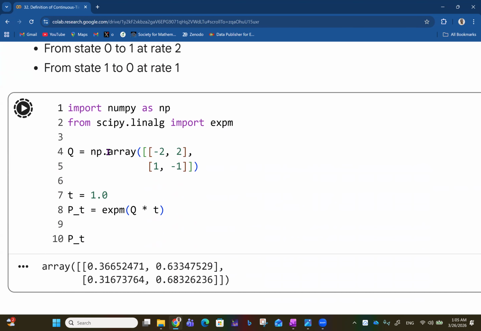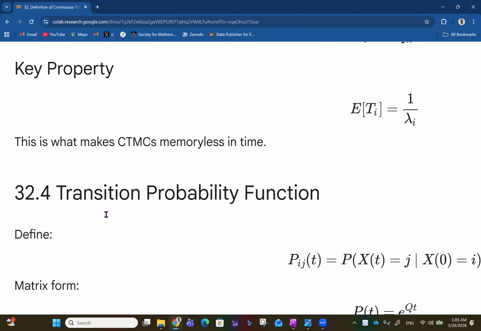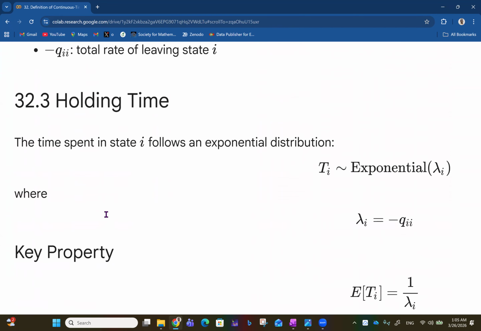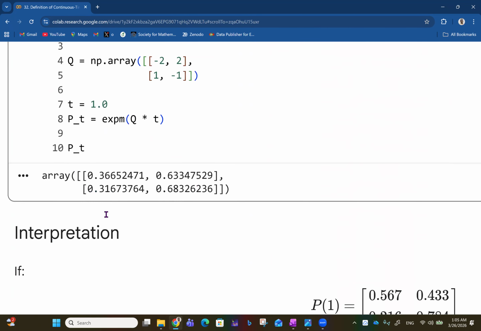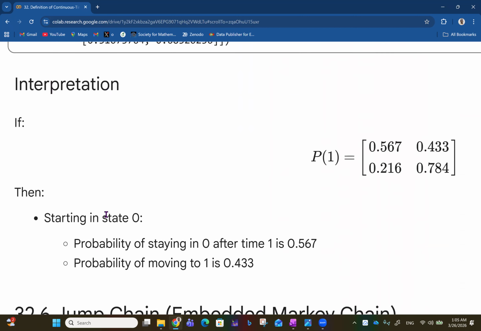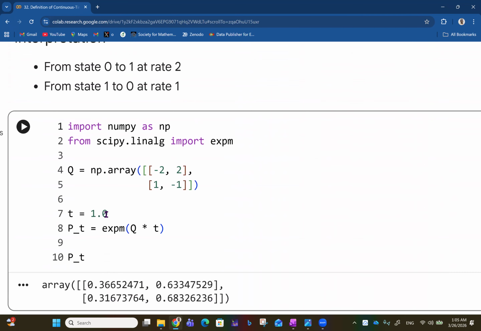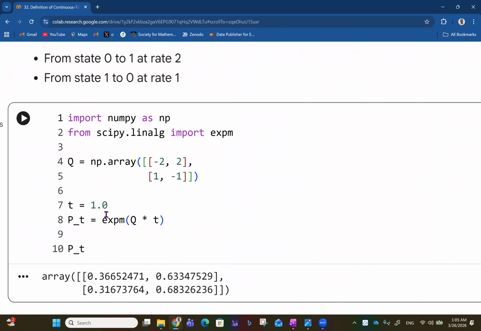So from this generator matrix, we now have the transition probability, or the transition matrix, a transition probability function. The exponent of the generator matrix multiplied by time gives you the transition probability function.